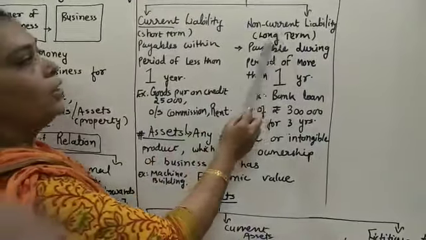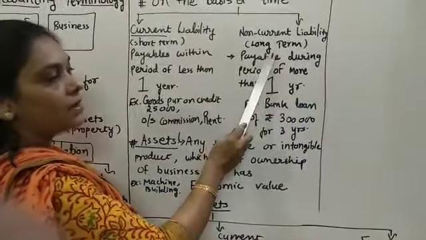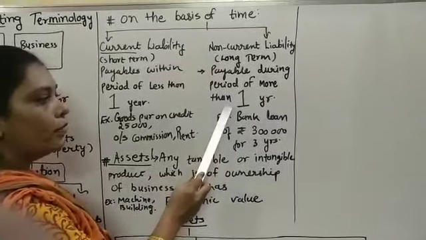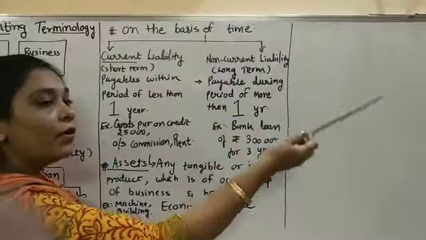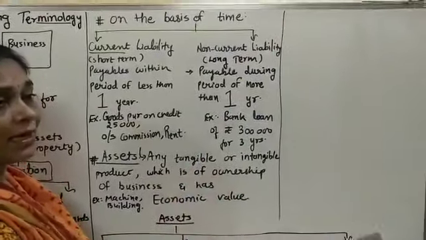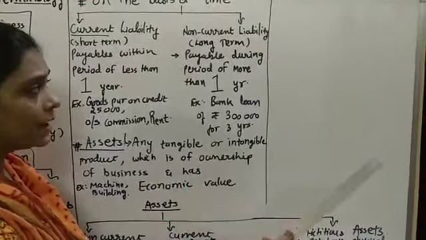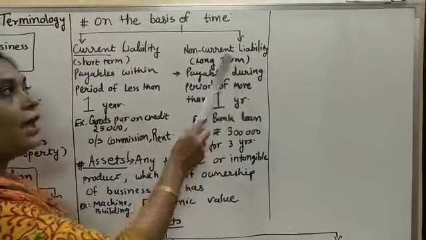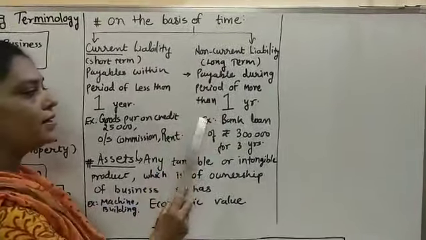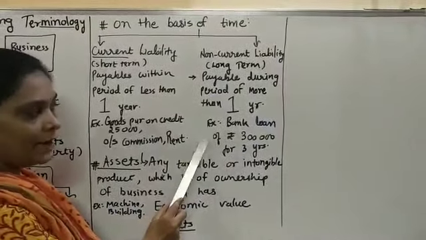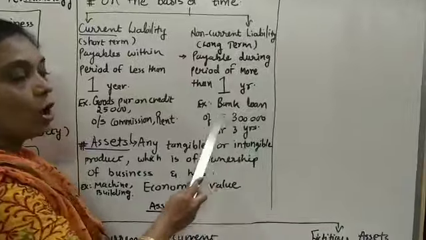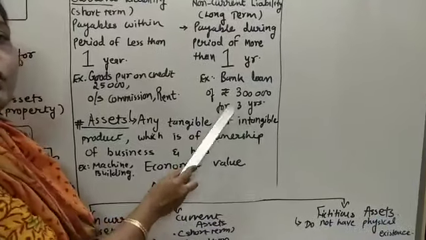Now long-term liability: payables or dues of the business of 1 year or more than 1 year. If the time period is more than one year and the payment is still pending, it can be termed as non-current liability or long-term liability. For example, my business has taken a bank loan of rupees 3 lakh for 3 years.